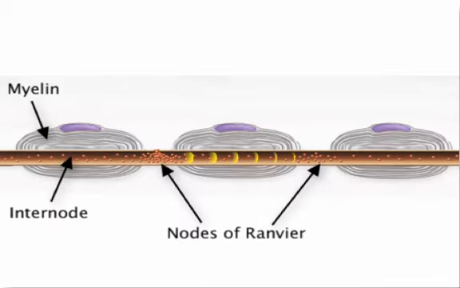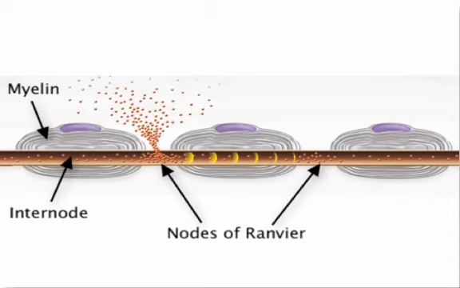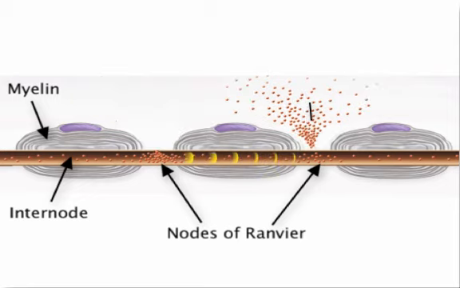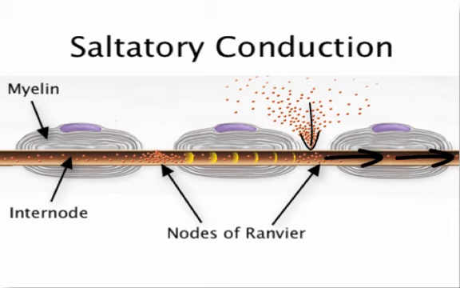But in a myelinated axon, there is no depolarization at the myelin-covered internodes. When the node of Ranvier depolarizes, sodium ions rushing in will electrically repel other sodium ions that are already in the axon, pushing them toward the next node of Ranvier. These ions stimulate an action potential in the next node, and this also continues until the end of the axon. We call this saltatory conduction, and since only the nodes have to depolarize, it is much faster than continuous conduction.